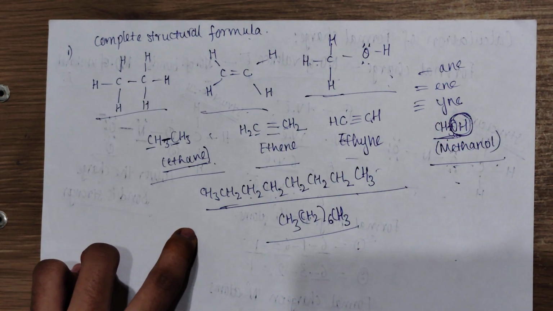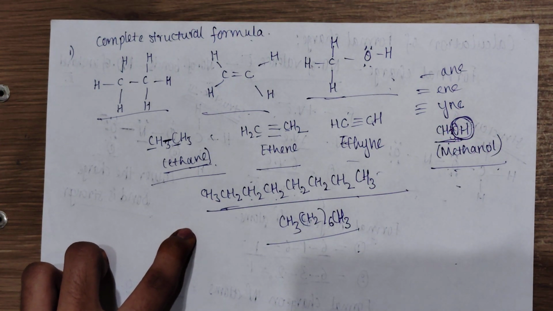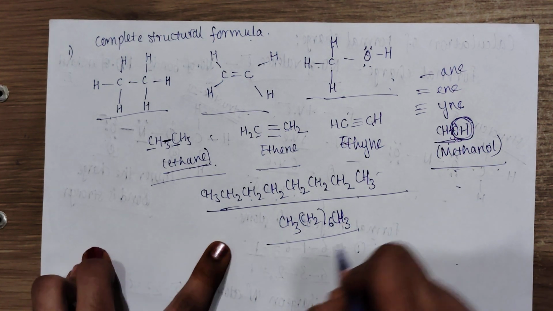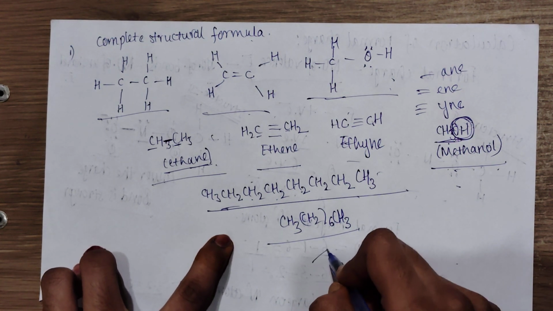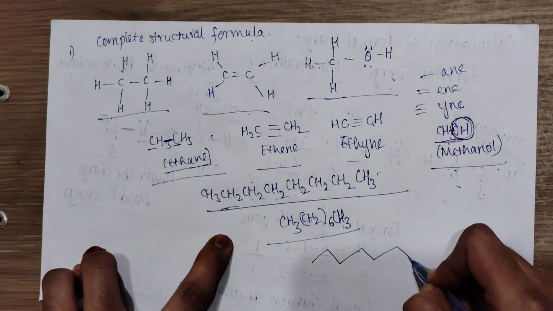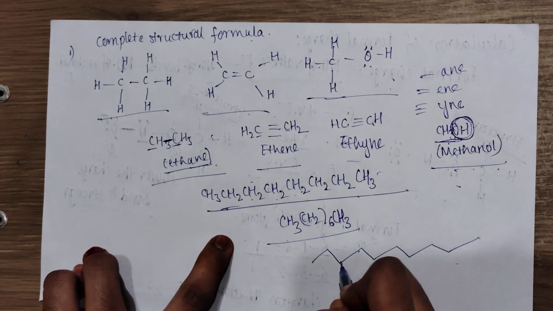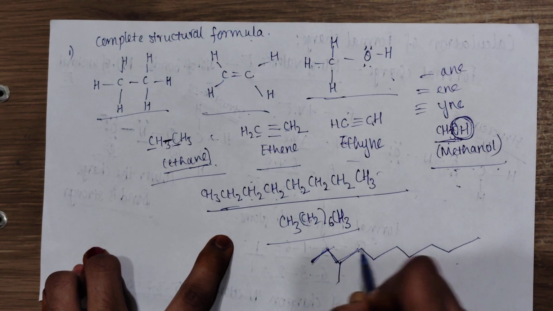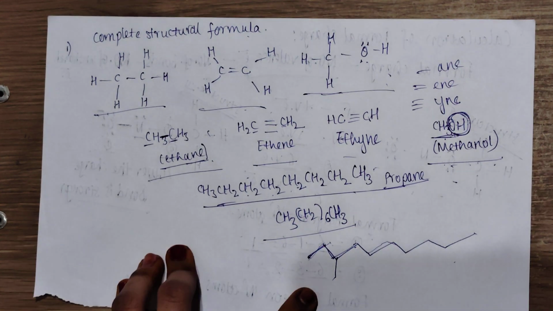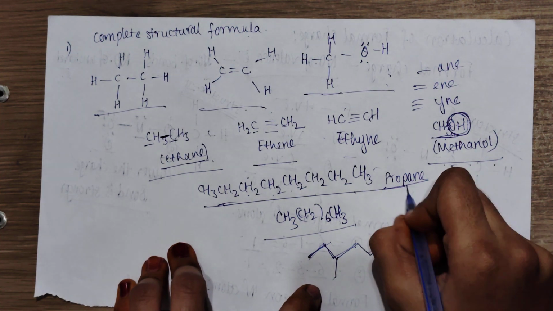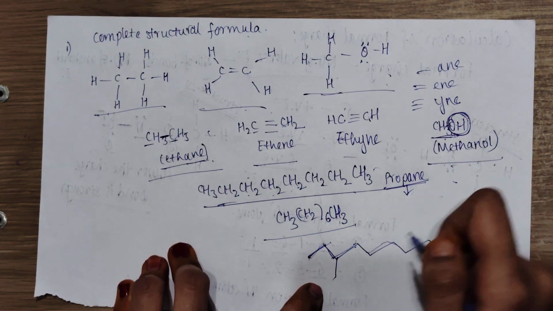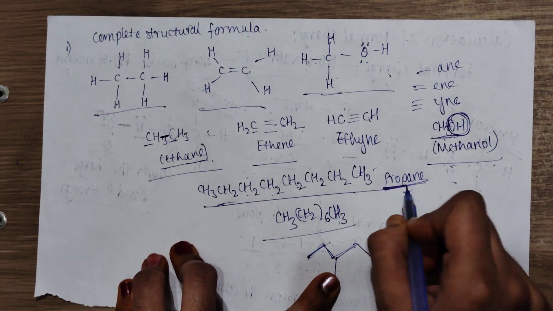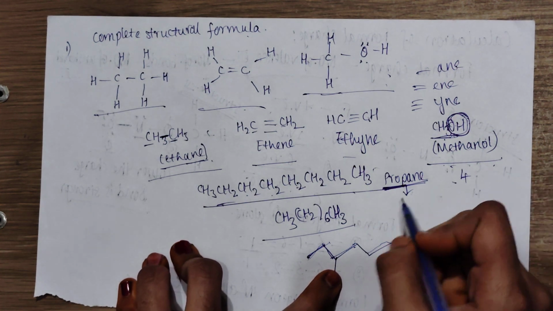And then coming to the example of bond line representation. In bond line representation, we can represent molecules in this way. For example, if we take butane in bond line, it should contain 4 carbons.